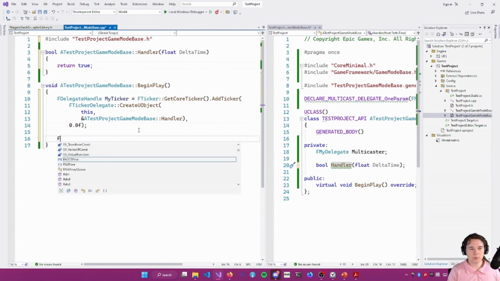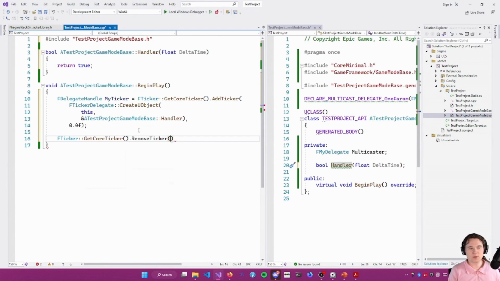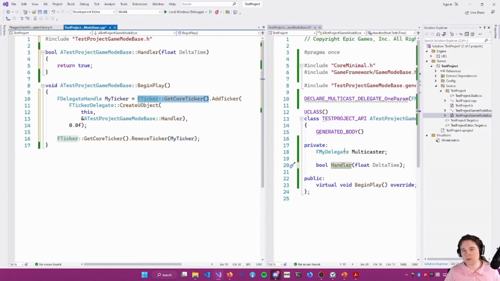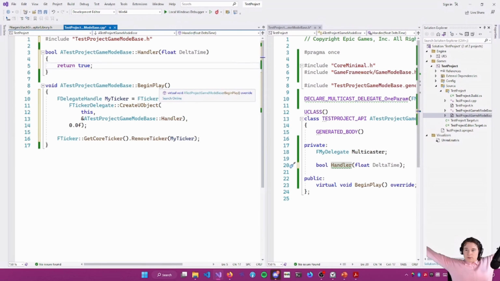But then you can also stop it being bound at any point by going RemoveTicker and then passing in the delegate handle that you got back from AddTicker. And GetCoreTicker is just like the global ticker that you can use if you've got any arbitrary stuff you need to run on tick that doesn't fit within the other patterns. Like here, obviously, we're doing game mode based, so the sensible way to do things would be to override the tick function. But particularly if you're in low level code, you might not have a tick readily available, so you can just use the core ticker instead to do that. Cool. All right. Now I think we've covered everything.